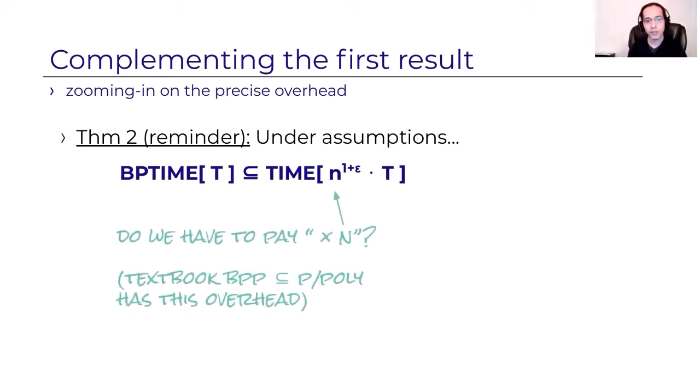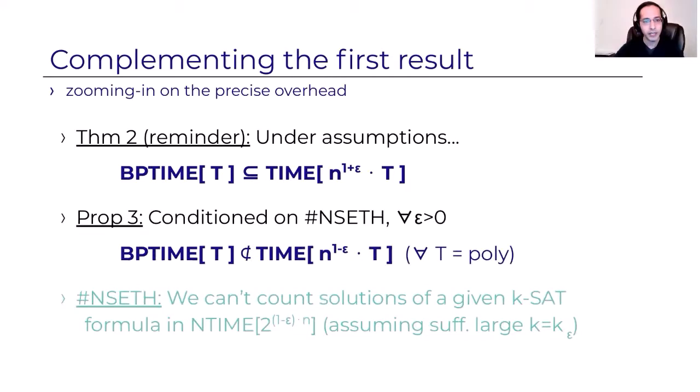And recall that textbook non-uniform derandomization, like BPP is contained in P/poly, the non-explicit derandomization has precisely this overhead, the multiplicative overhead of n. And under a suitable assumption, we show that it's necessary. For worst-case derandomization, we can't get around this. We must pay this multiplicative overhead of n, which says that our derandomization time was essentially optimal.